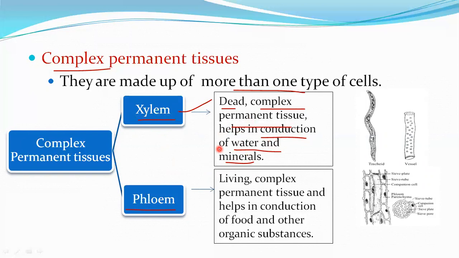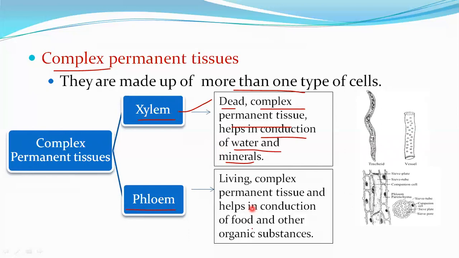Because it is made up of four different types of cellular elements, namely xylem tracheids, xylem vessels, xylem fibers, and xylem parenchyma. The xylem tracheids and xylem vessels are non-living components. They are essential or conducting cells, which help in translocation of water and minerals. The xylem fibers and xylem parenchyma are living components. They are associated elements which provide support to the plant.